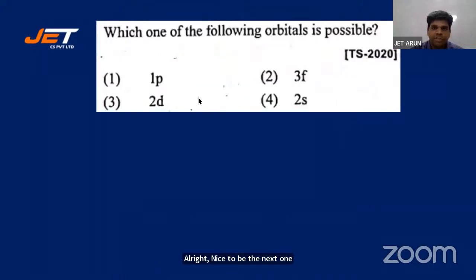Which one of the following orbitals is possible? Again, you've got Aufbau principle. Is 1p possible, 3p, 3f possible, 2d possible, or 2s possible?